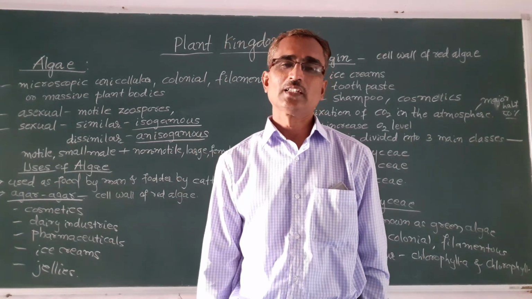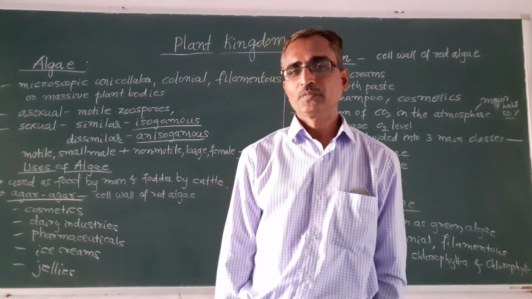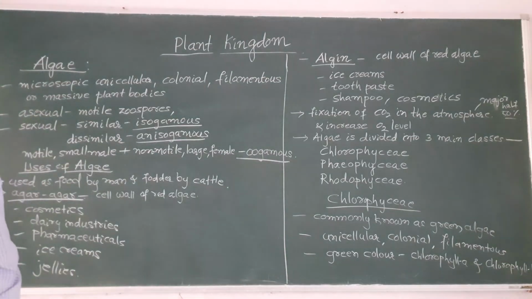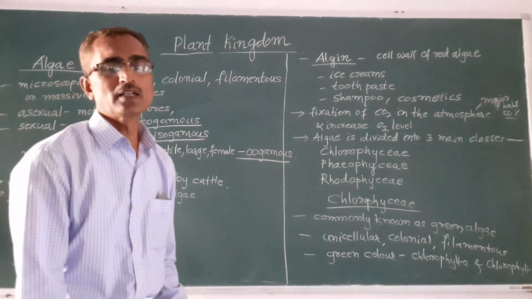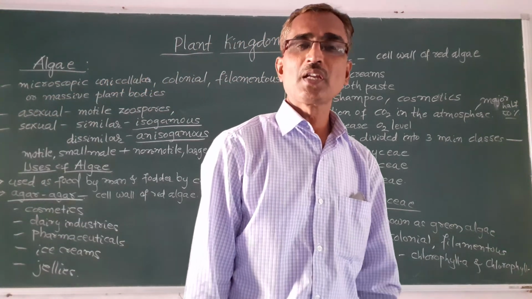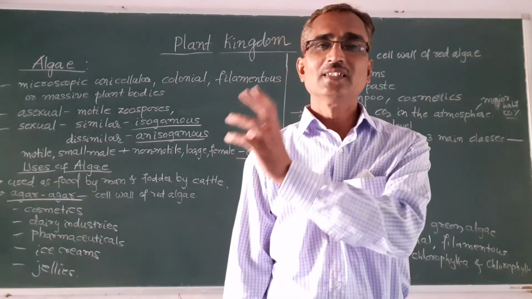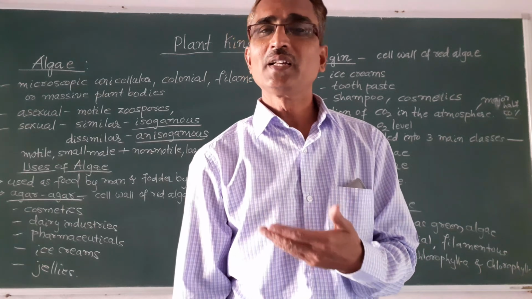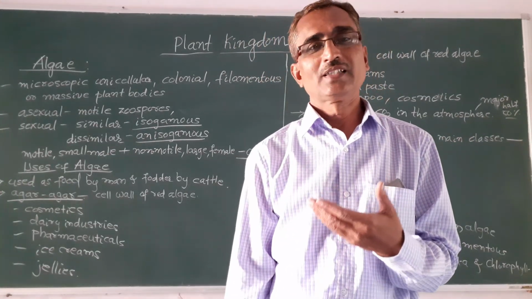In the previous class, we were discussing the plant kingdom, and this plant kingdom is broadly classified into cryptogamy and phanerogamy. Cryptogamy is seedless plants, whereas phanerogamy are seed bearing plants. Okay, that is the plants which bear the seeds.